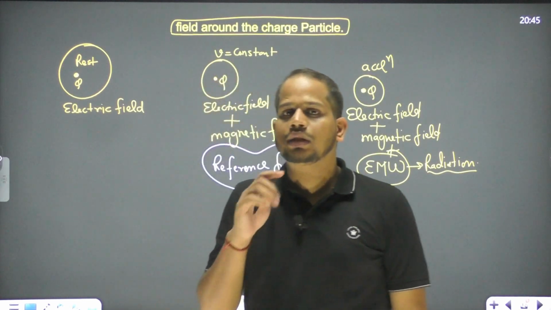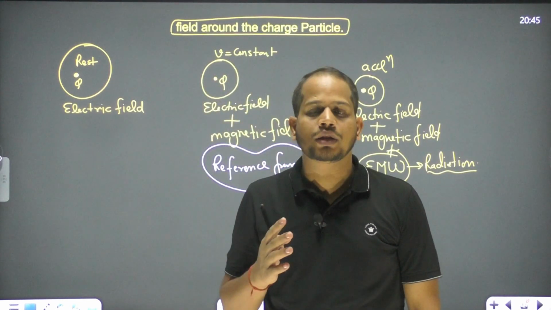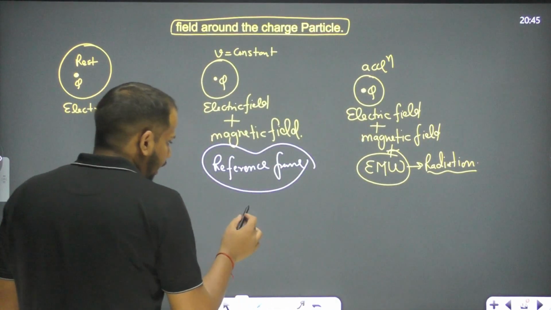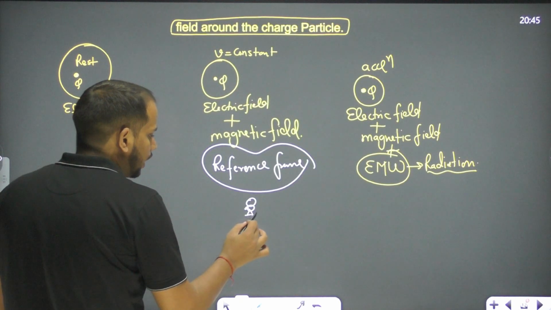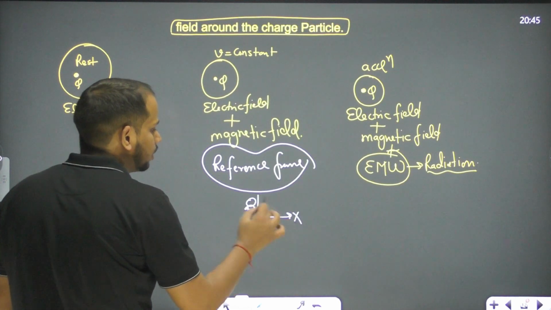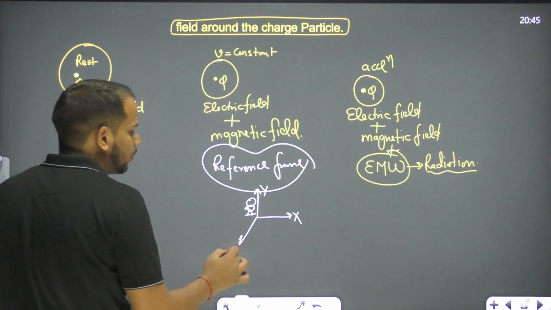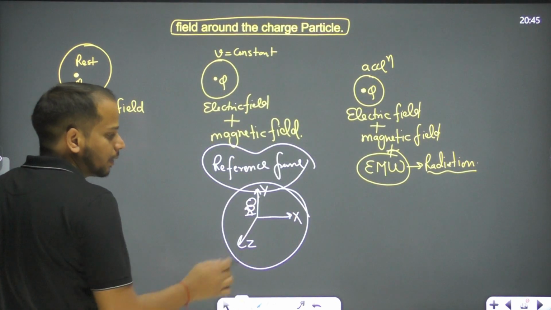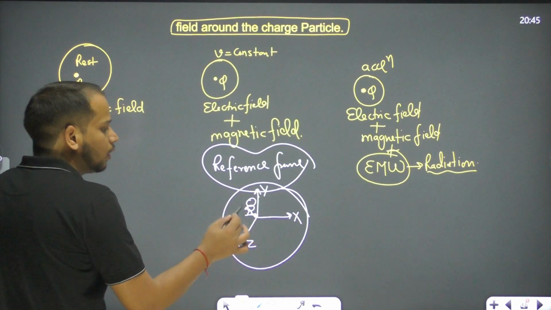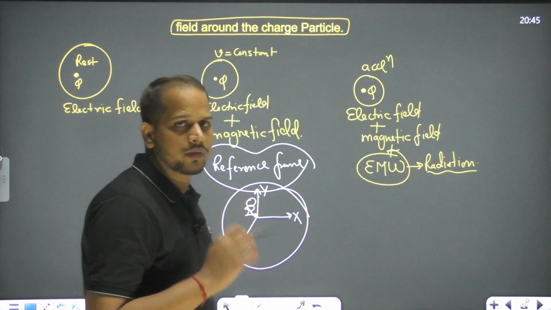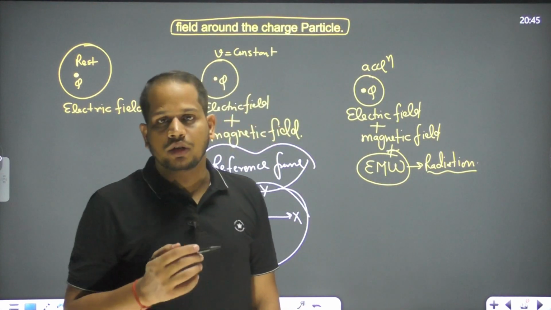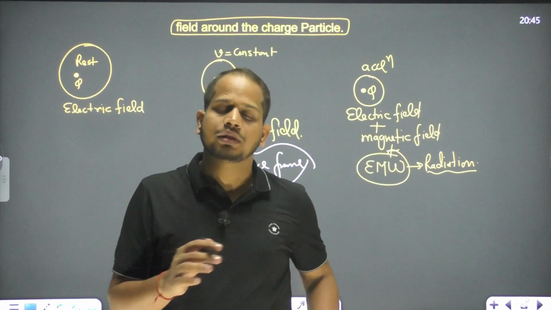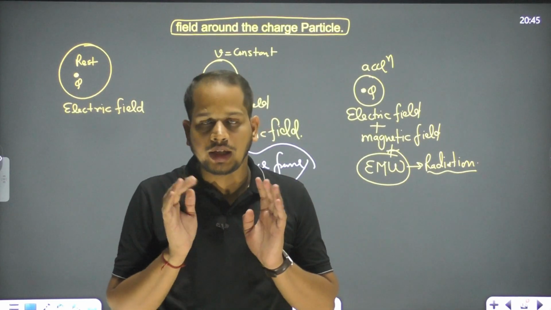A reference frame is basically that with respect to which we are observing the thing. Like if I am standing over here, I have assumed this is my x-axis, this is my y-axis, and this is my z-axis. This whole combination is called a reference frame, and the observer will always be at the origin. Why? Because when I am observing, I consider myself at rest, like any observer.